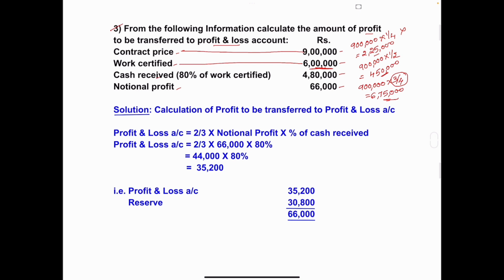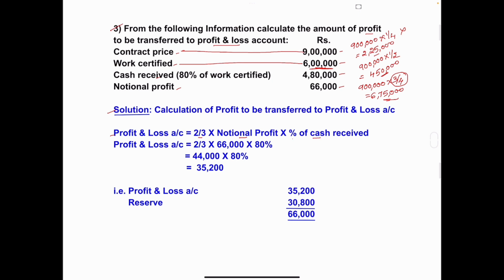Got it? Here in this problem, the third condition is applied. Solution. Calculation of profit to be transferred to profit and loss account. The formula is profit and loss account is equal to 2/3 into notional profit into percentage of cash received. Okay, two formulas are there.